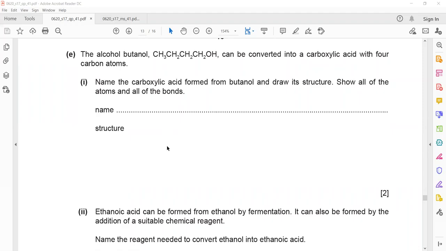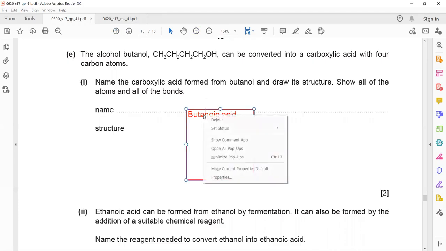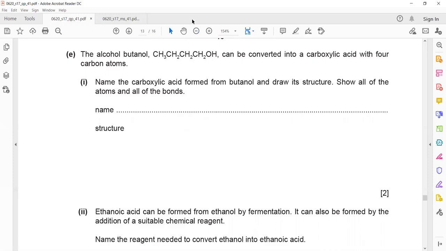Then we have to draw the structure of butanoic acid. Not butanol and hydroxide, it's butanoic acid. There should be a proper structure for this functional group. Butanoic means 4 carbon, and carboxylic acid means C double bonded with O and OH is there.